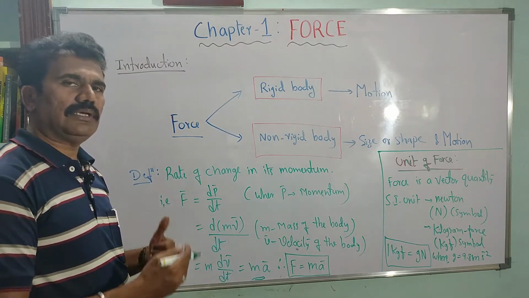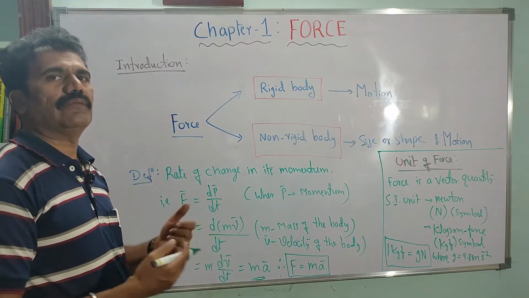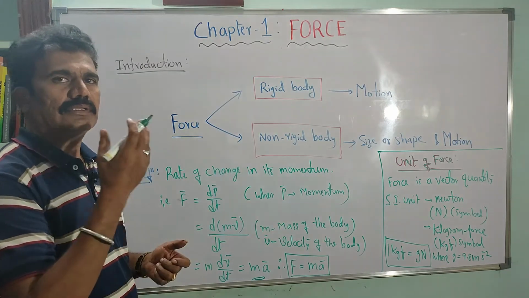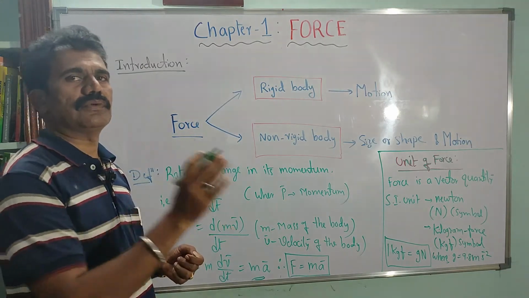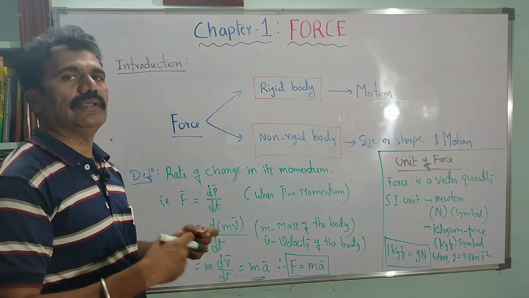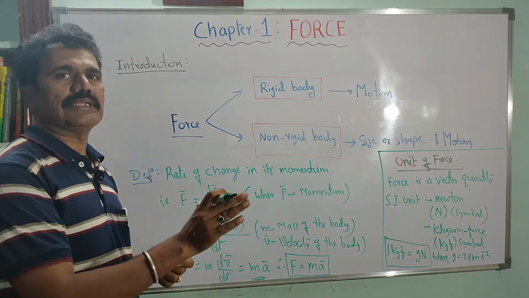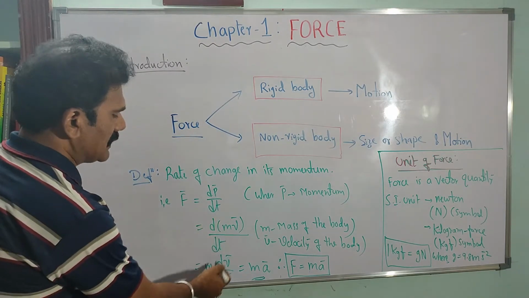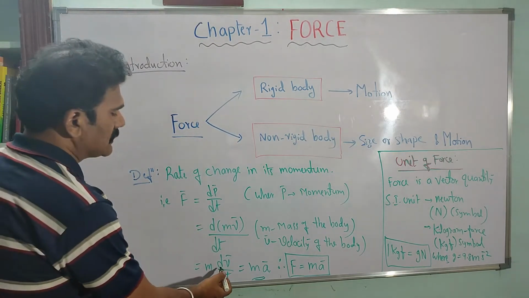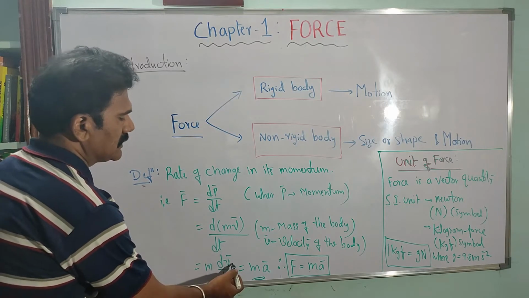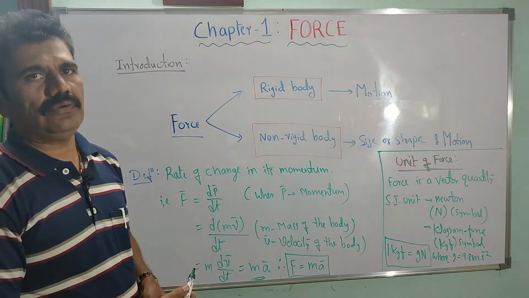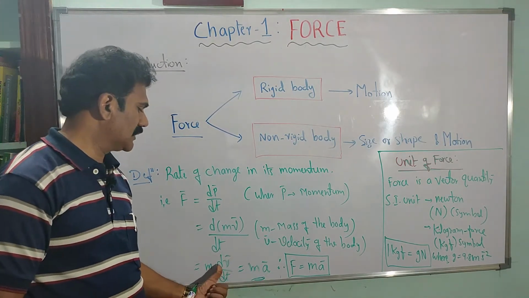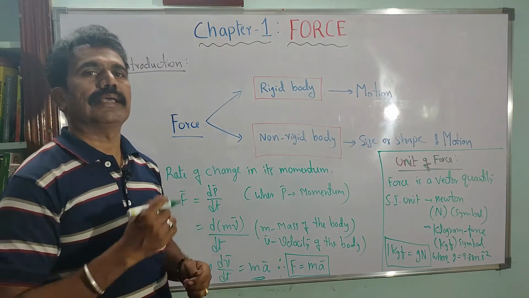Here m is the mass of the body, a constant. Due to the application of force, only the velocity can change, depending upon how much force you are applying. For a particular body, its mass remains constant, so you consider the rate of change of only velocity, dv by dt, which is also called the acceleration.